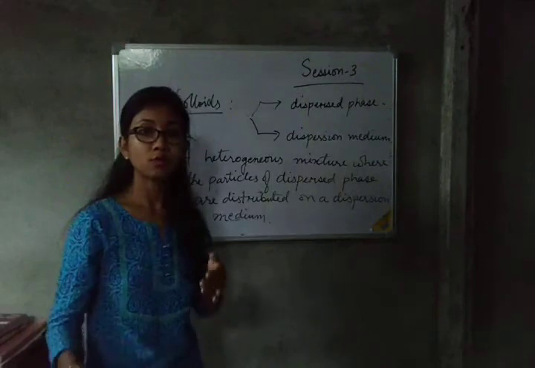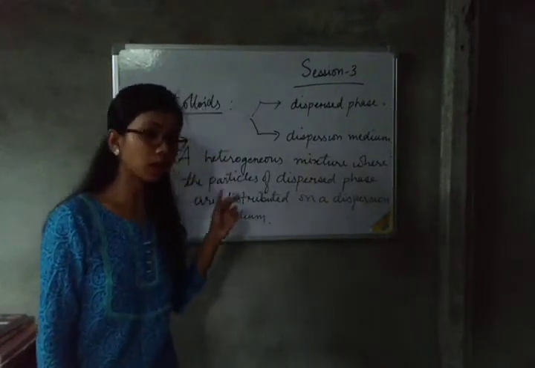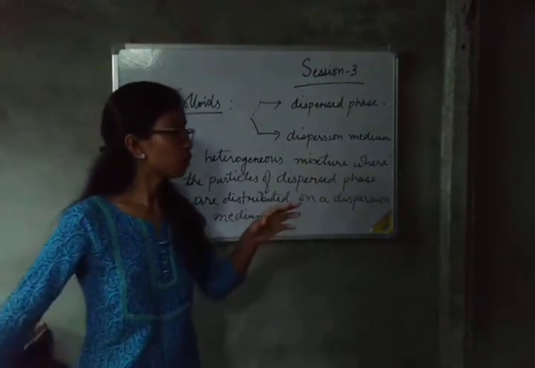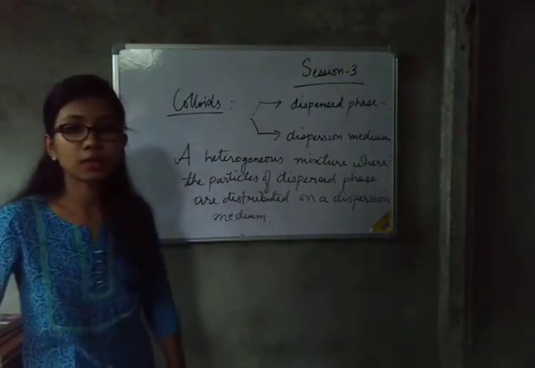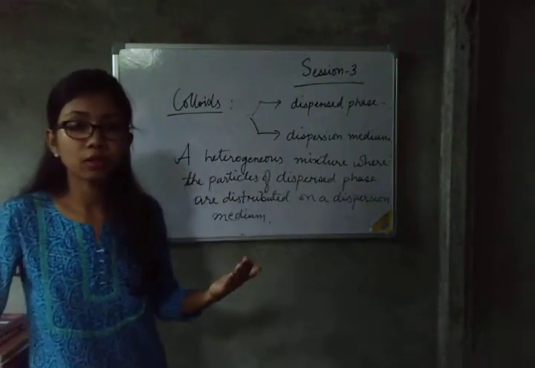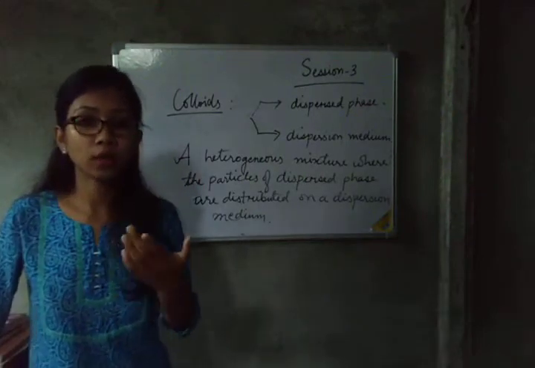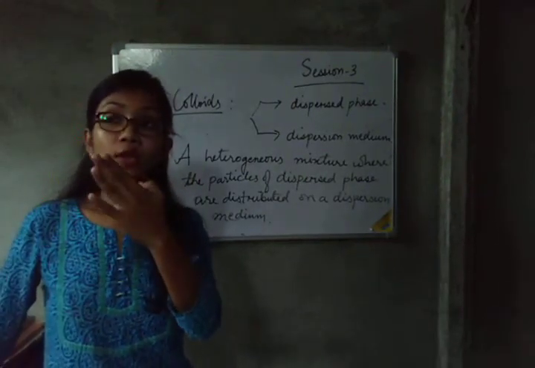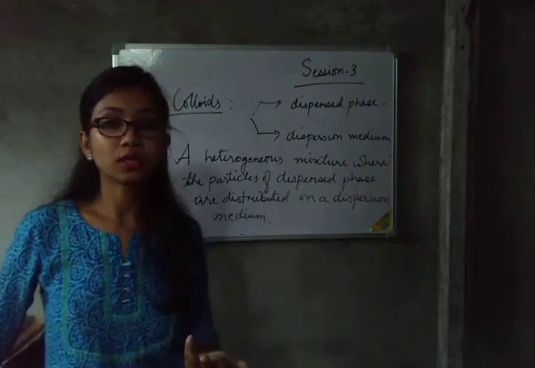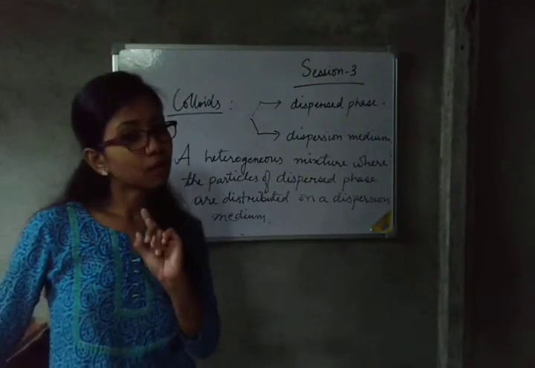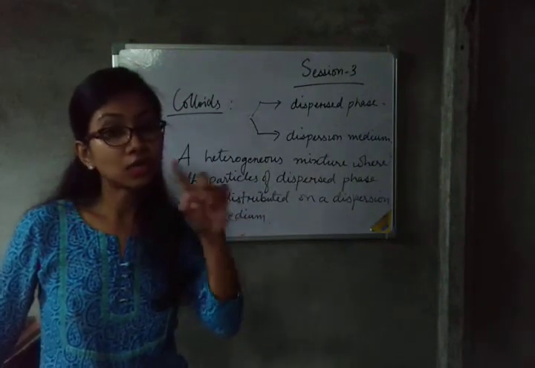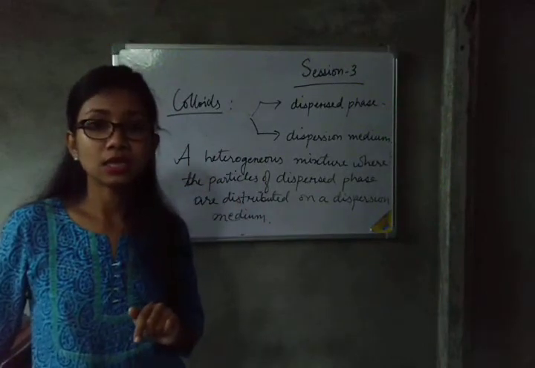There are different types of colloids you can find in your book. I will give you the different types of colloids with dispersed phase and dispersion medium separately. But first we will discuss the properties. Now see this effect: whenever the sun rays come through the ventilator or the window in a dark room, you can see the path of the light and the dust particles. This effect is known as the Tyndall effect.